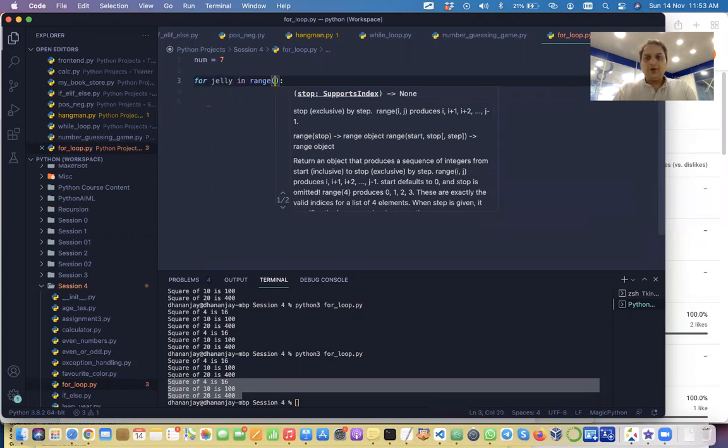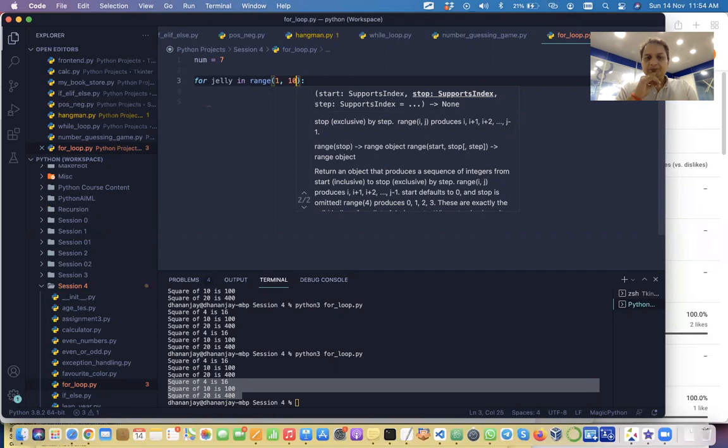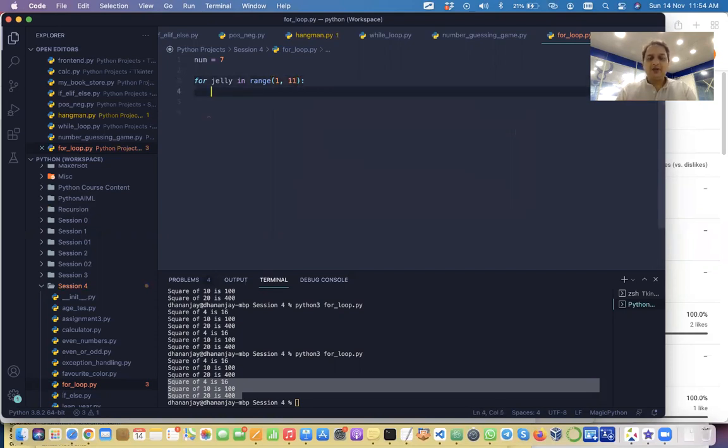What should the range values be? Because we want to print the times table, so we want this number from 1 to 10, right? So what should I mention here? What value should I mention here? 1, 10. It should be 10 or something else. 11. Very good, because stop is exclusive, right?